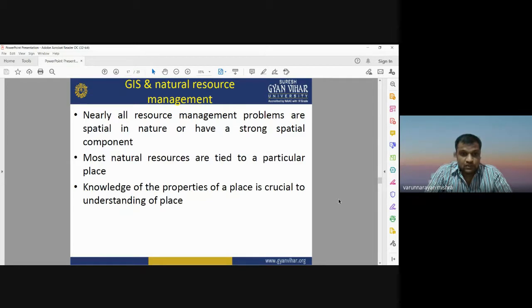Most natural resources are tied to a particular place, and knowledge of the properties of that place is crucial to understanding of the place. Okay, if you are talking about forest, you need to define the boundary of that forest. So it is a kind of polygon feature. That polygon feature is having some spatial referencing. That polygon feature is a kind of spatial data set. So GIS is very much useful for analyzing or processing that spatial features or spatial data set.